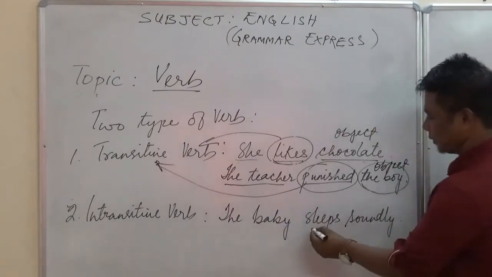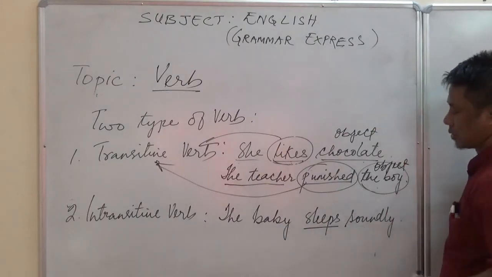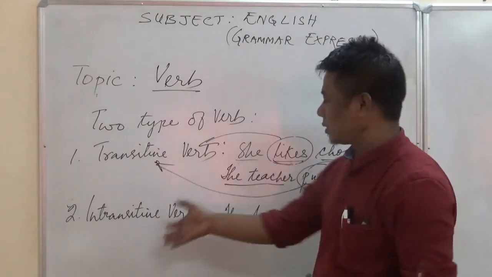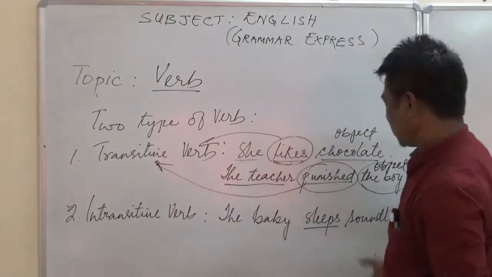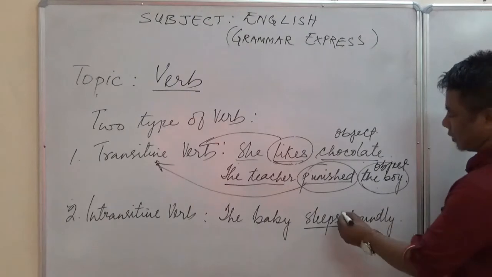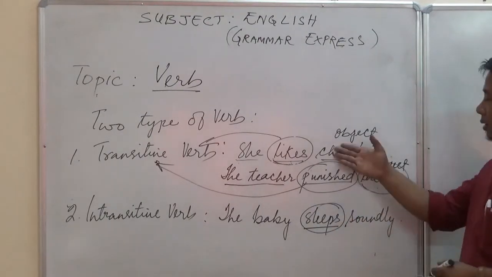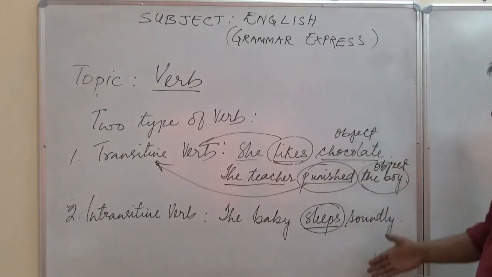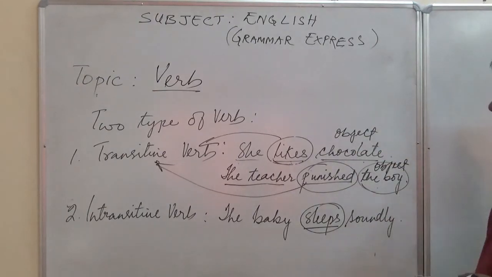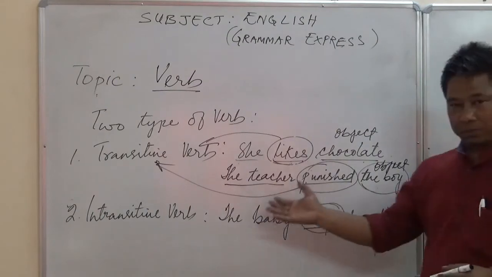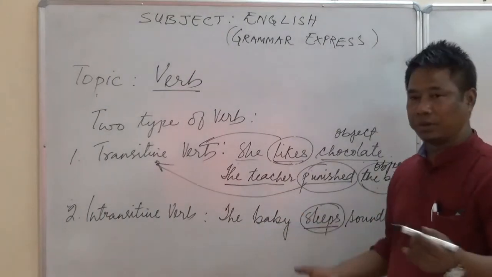Now, what is the verb here? The verb is sleeps. Now, how do we know the verb is intransitive? Why is it? Because, like in this sentence, it doesn't have any object. Here, the verb is sleeps. How do we know that? You ask a question again.